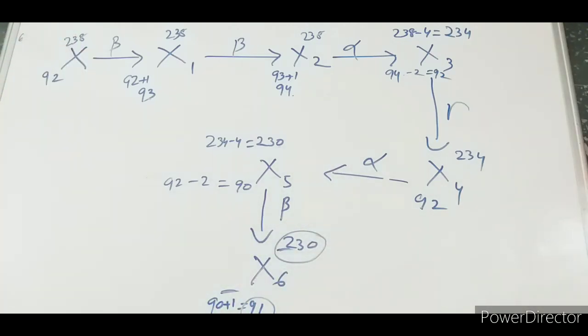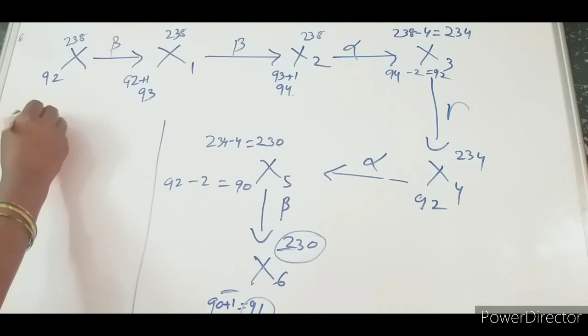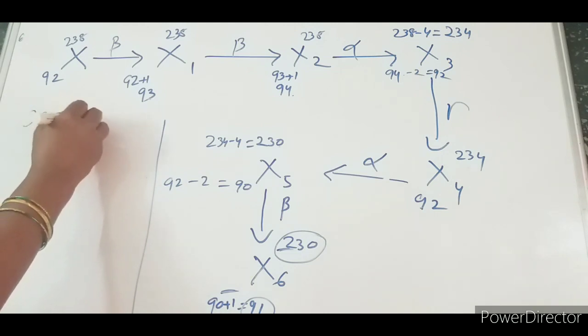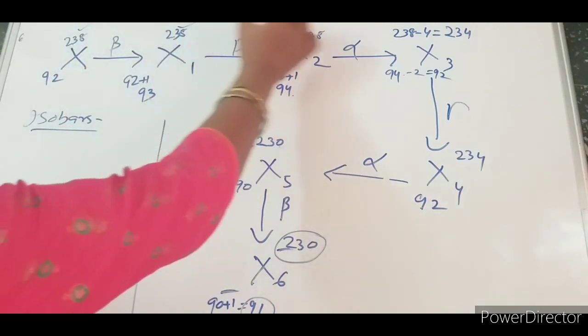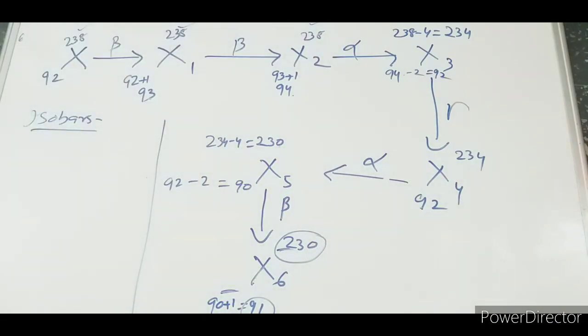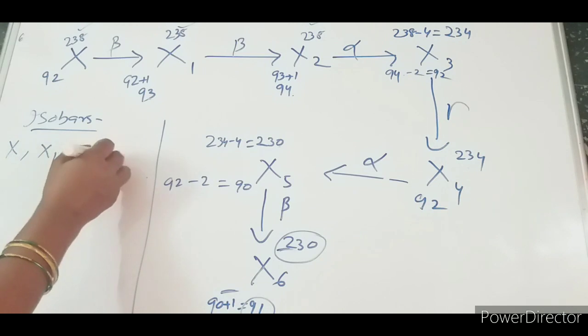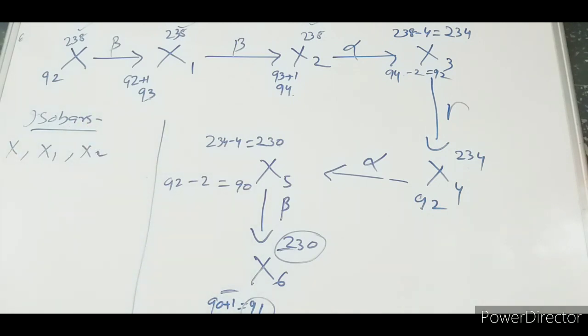Now tell me, how many isobars? Who are the isobars? Isobar means atomic mass remains the same. So this one is one set of isobars. I can write X, X1, X2 are one set of isobars.